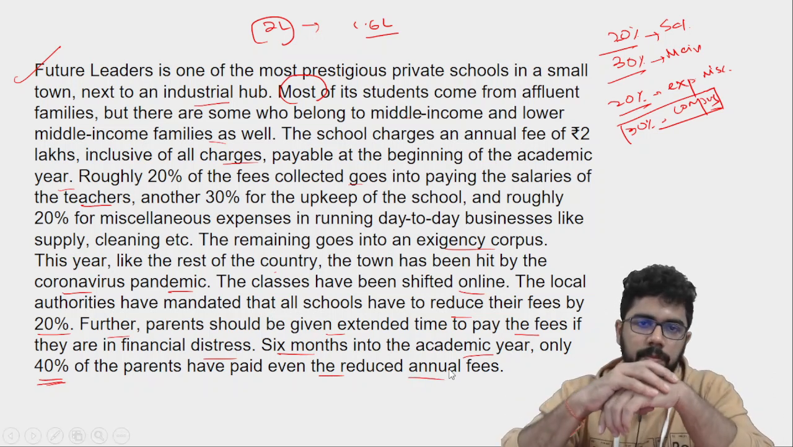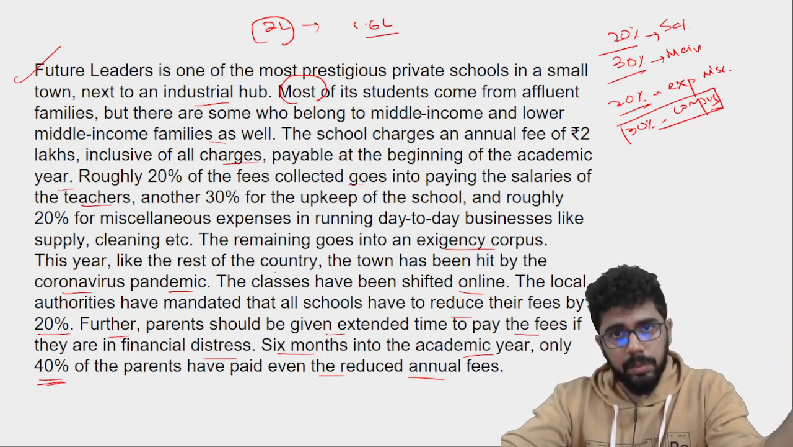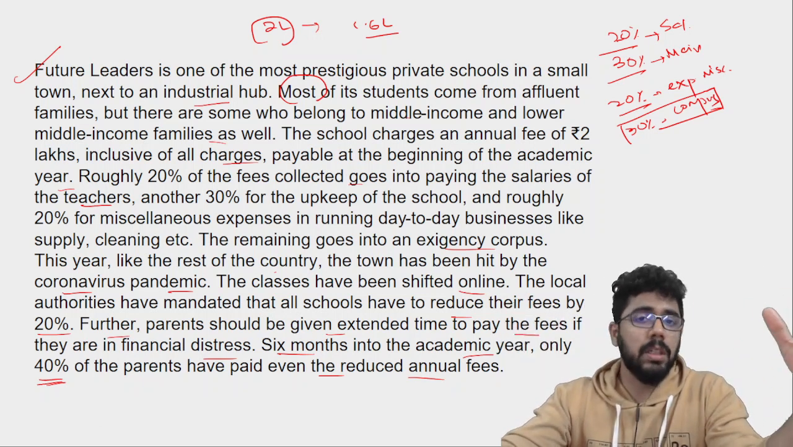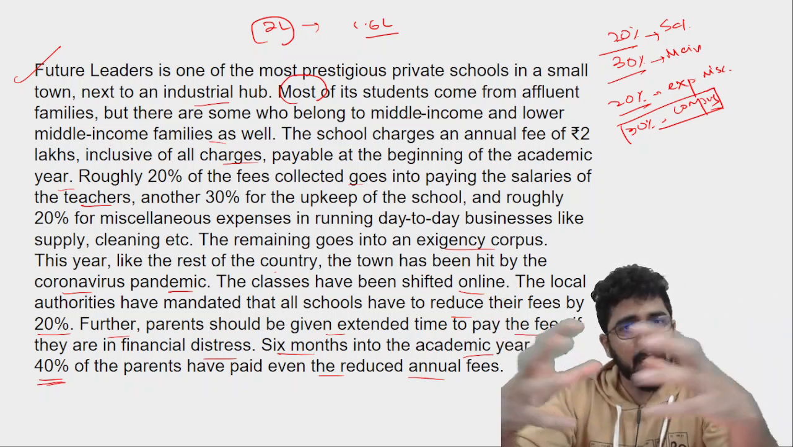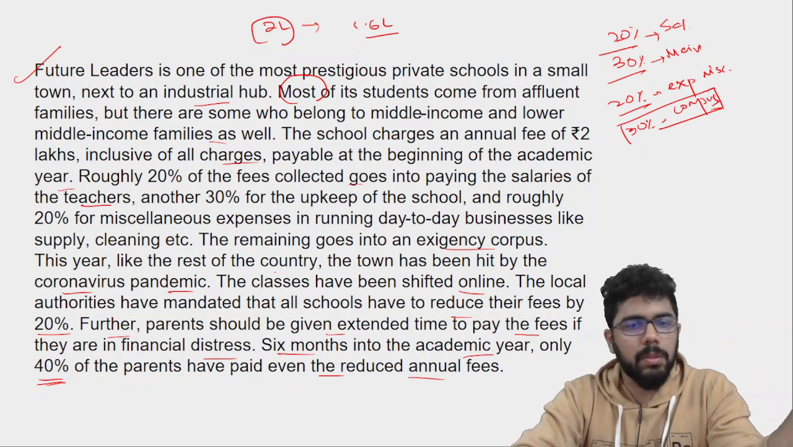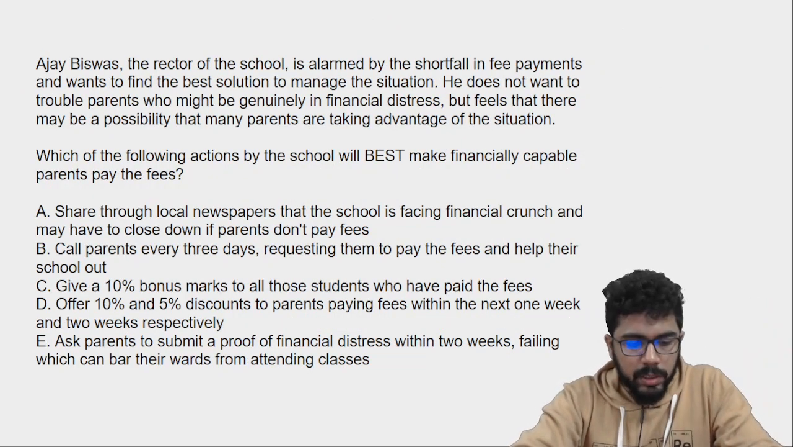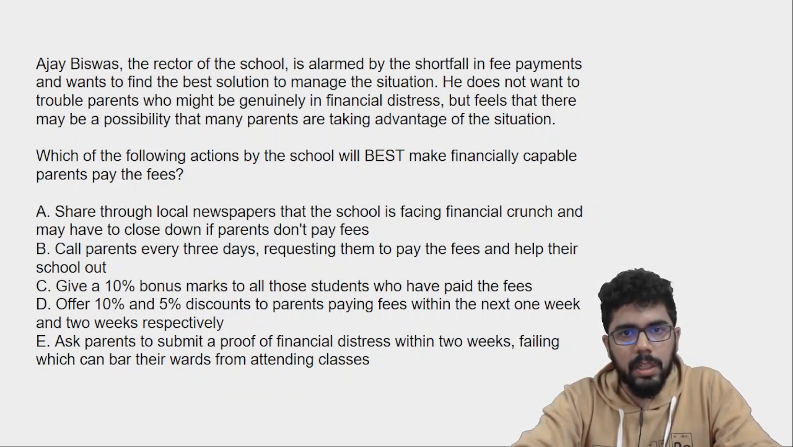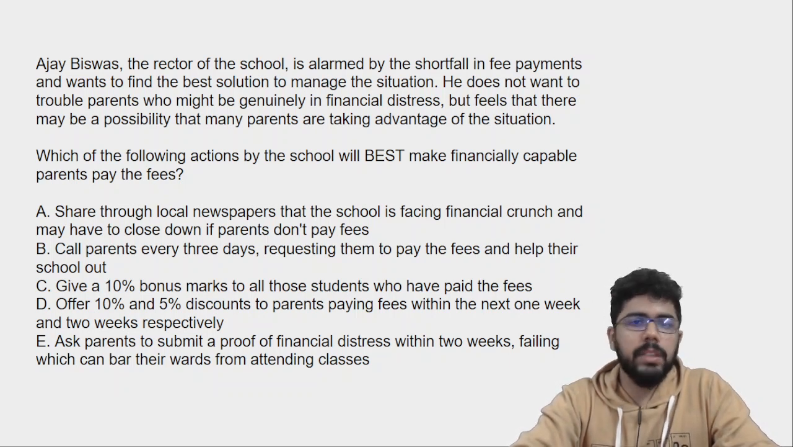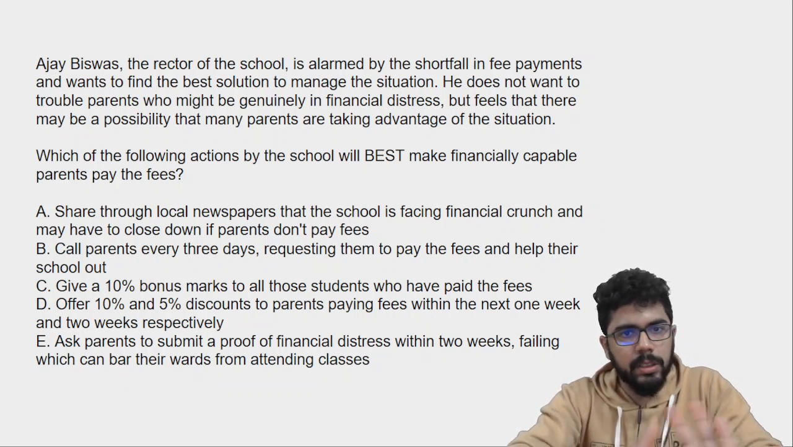Think about this now. Okay, this is something which actually happened when the coronavirus was at its peak. So this is something which has actually happened. Let us see how a question is framed on this. I hope all of you understood the situation here. Now Ajay Biswas, the rector of the school, is alarmed by the shortfall in fee payments and wants to find the best solution to manage the situation. So what should he do?